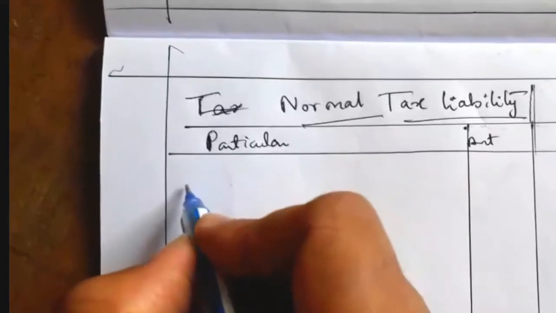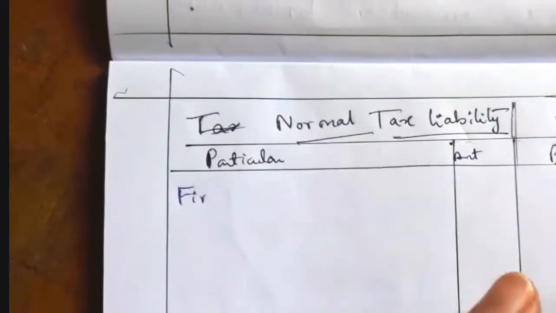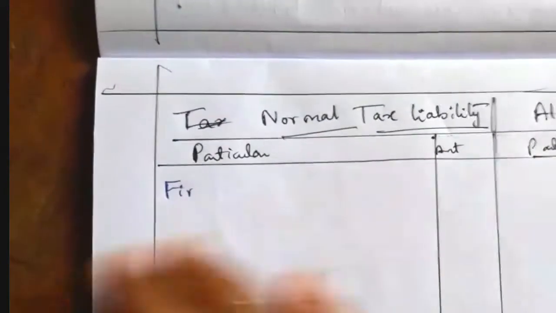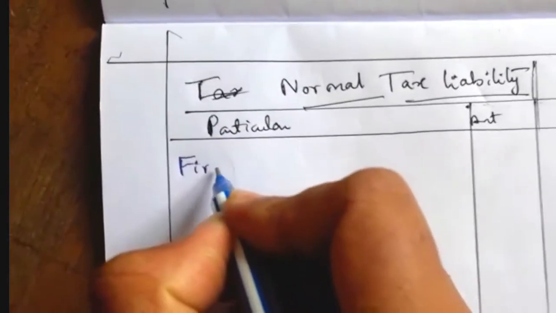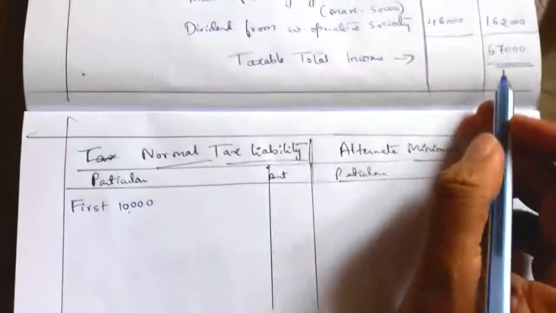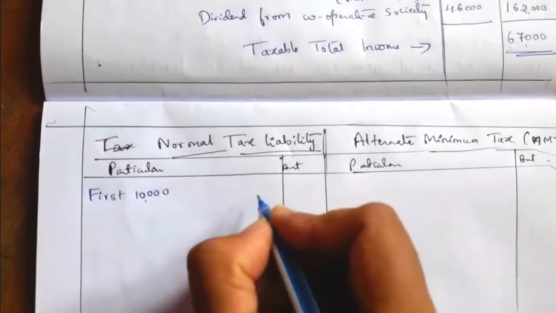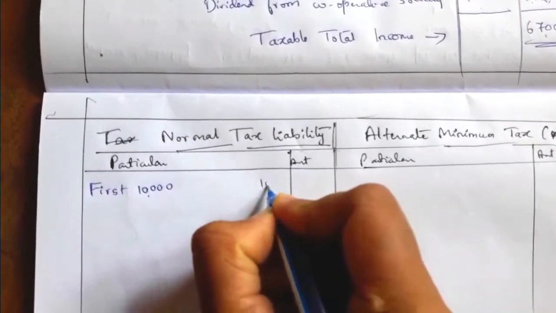Now we'll calculate the normal tax liability first. There is no long term or short term capital gain here. If there is any special income, we have to tax that first. So what is the total income? 67,000. In this 67,000, on the first 10,000 income the tax rate is 10%.